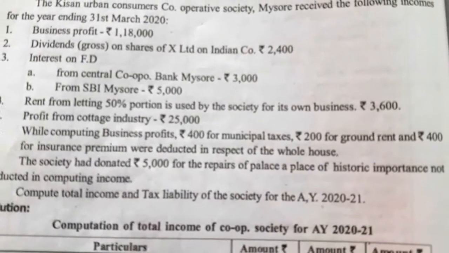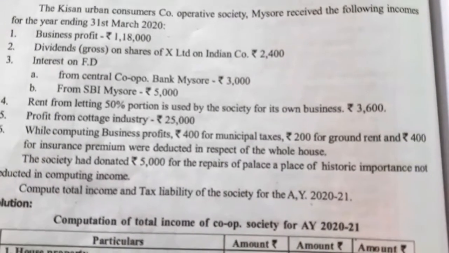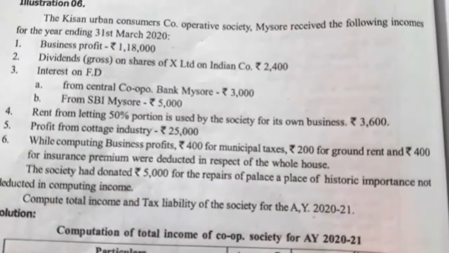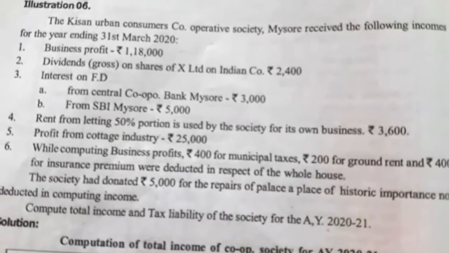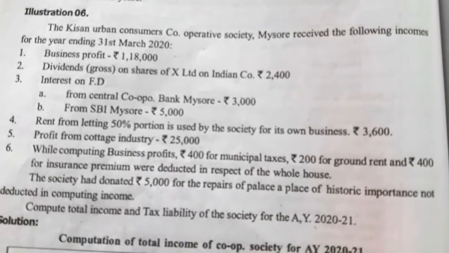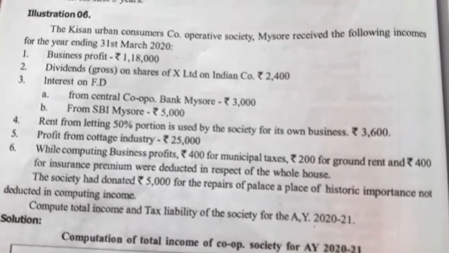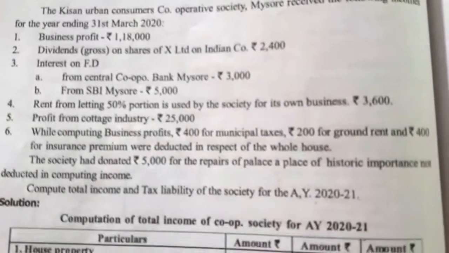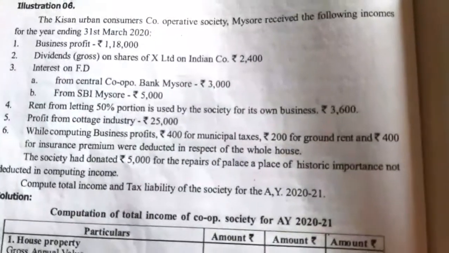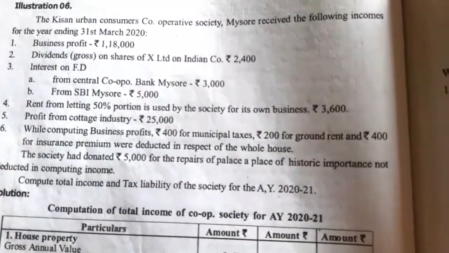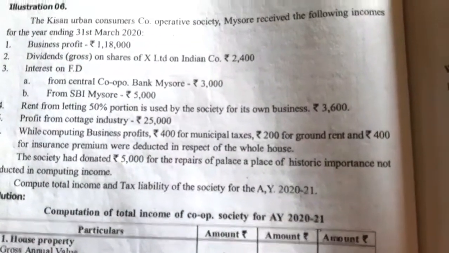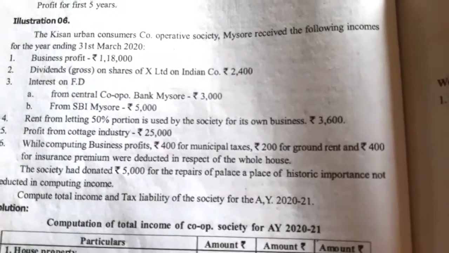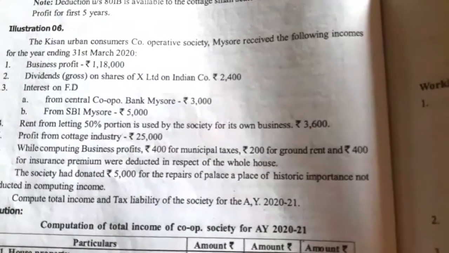Next, rent from letting, 50% portion is used by the society for its own business, rupees 3,600, profit from cottage industry rupees 25,000. While computing business profit, rupees 400 for municipal tax, rupees 200 for ground rent, rupees 400 for insurance premium were deducted in respect of the whole house.